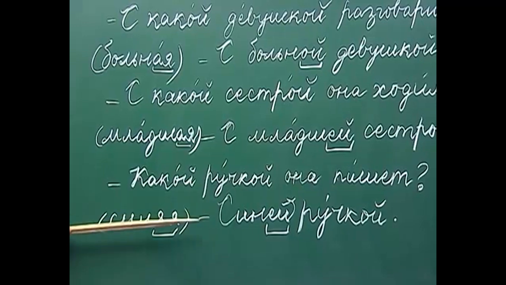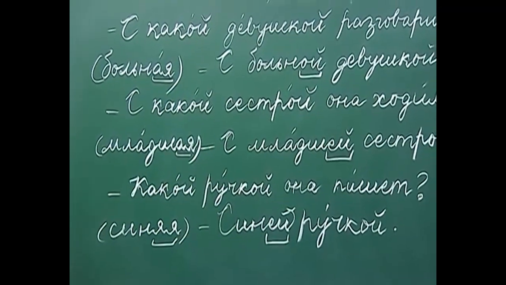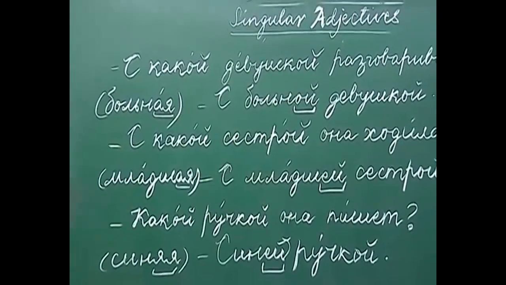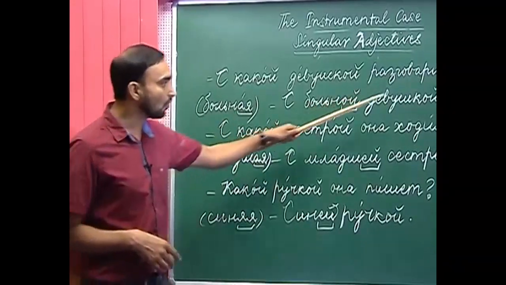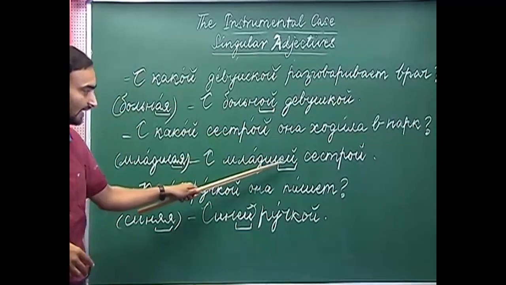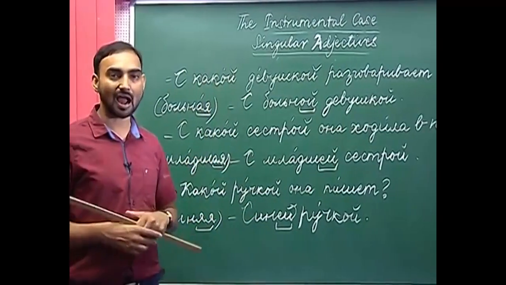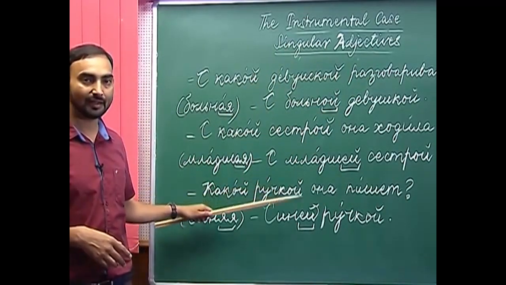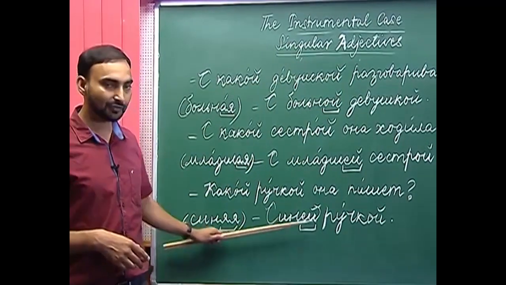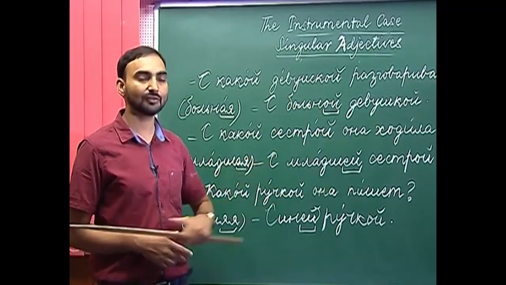So, how many endings of adjectives have we come across in the instrumental case? As far as the feminine adjectives are concerned, there are two endings, o e kratke and ye and e kratke. So, if the adjective is a hard ending adjective, we use o e kratke. If the ending is a soft ending, then we use ye and e kratke. If the ending is mixed, then again we will use ye and e kratke.